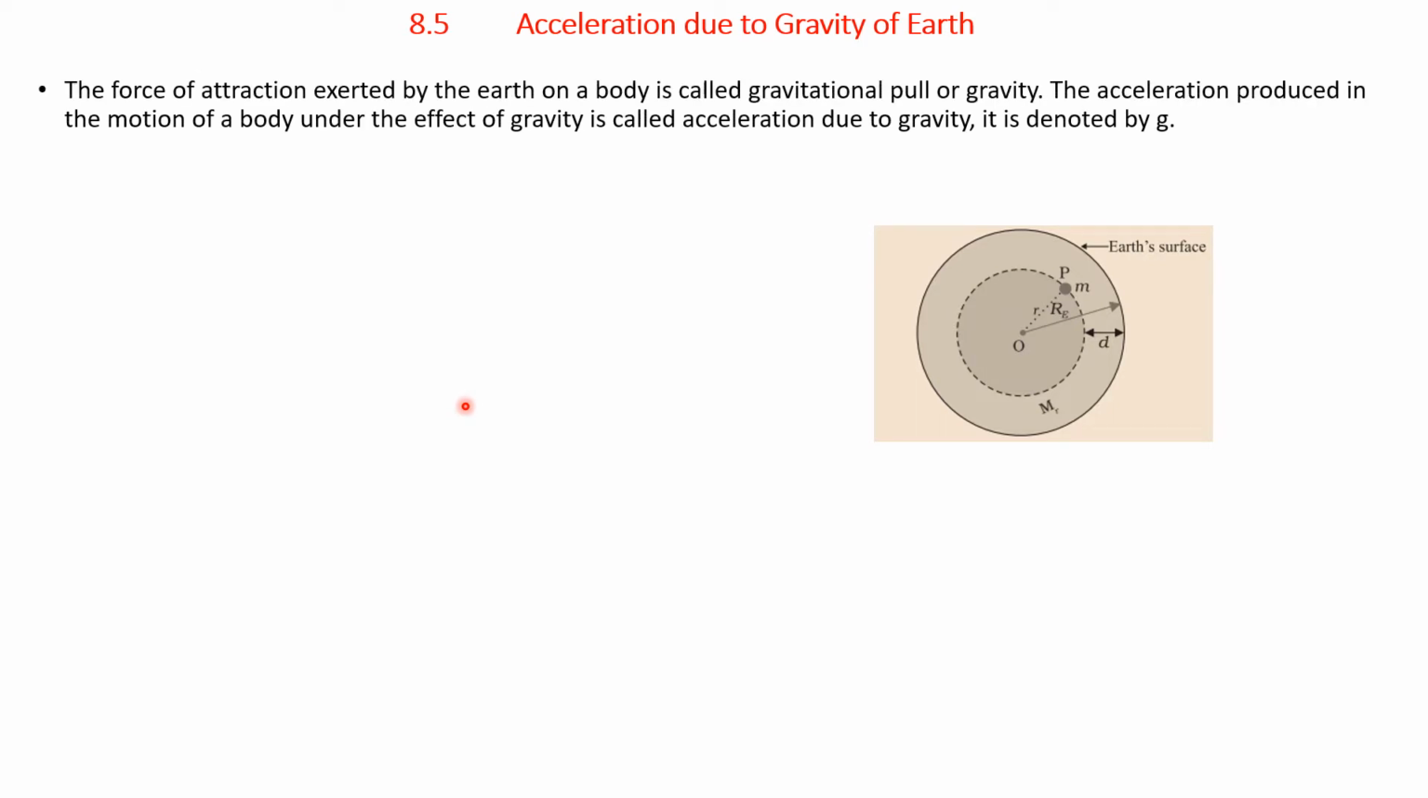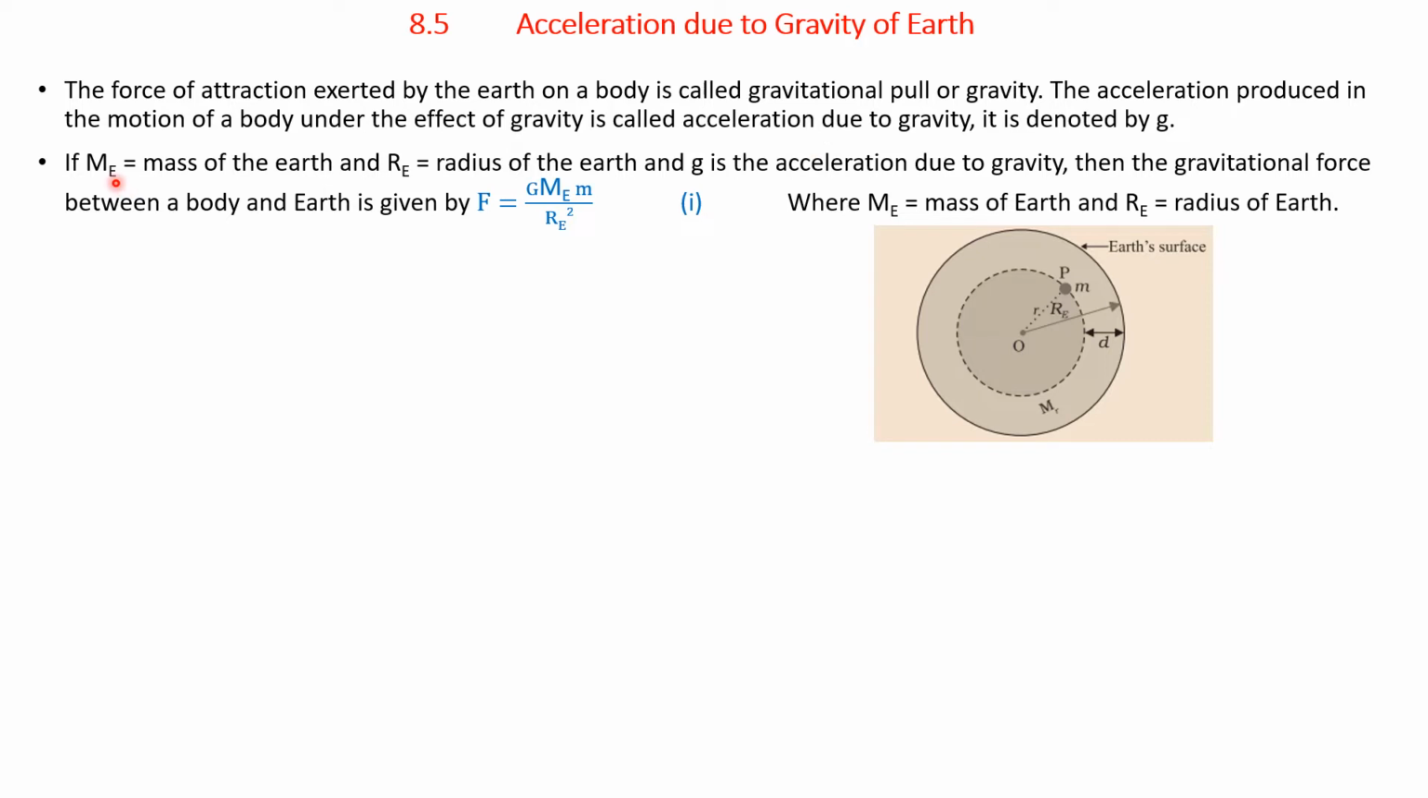The force of attraction exerted by Earth on a body is called gravitational pull or gravity. The acceleration produced in the motion of a body under the effect of gravity is called acceleration due to gravity, and it is denoted by the symbol small g.